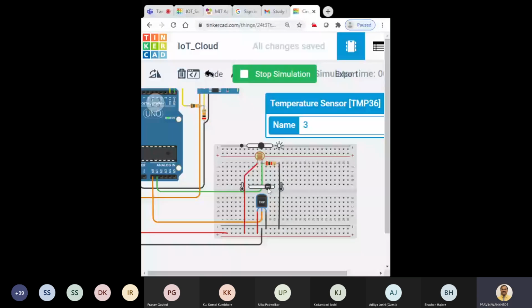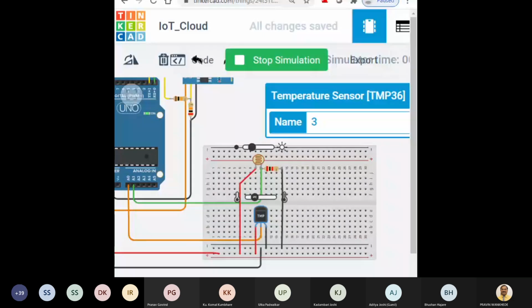Let me decrease it again and check whether we get the values or not. Once you change the values here, you have to wait more than 15 to 30 seconds, and then observe here. Okay, so now we are getting the values. Just put yes or no whether you are getting the values or not.